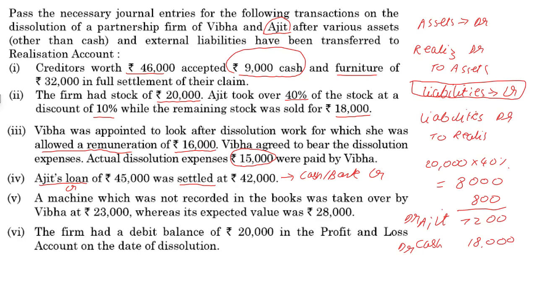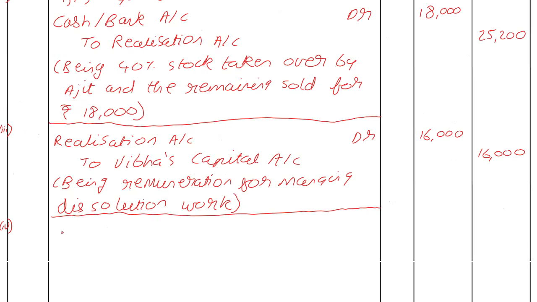All right, so one more time. We have Ajit's loan account, which has a credit balance. We want to make it zero, therefore we debit. Okay, we credit cash or bank because we credit what goes out.